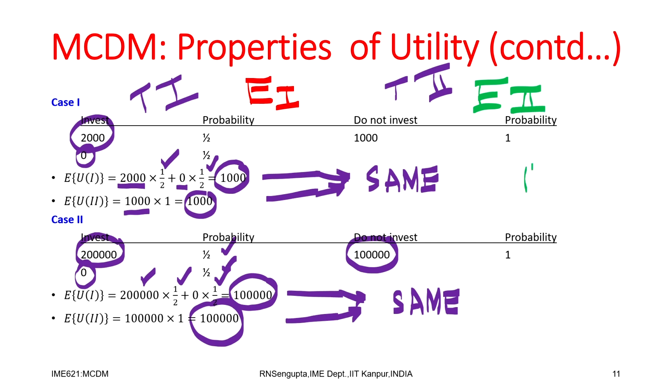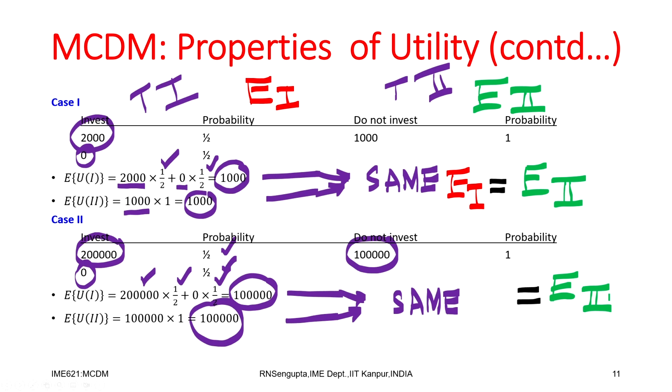So, here table 2's expected value, which was 1000, exactly matches table 1's expected value, equal. And for this second instance problem also, the expected value for table 2 is 1 lakh, and for table 1 the value is also 1 lakh.